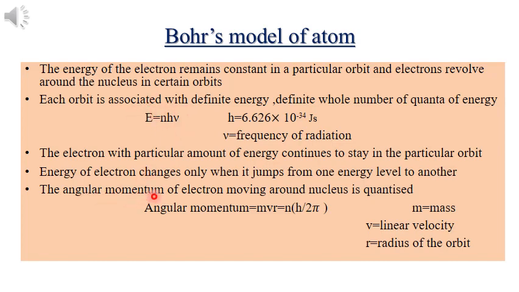And also, the angular momentum of the electron moving around the nucleus is quantized. That is equal to mvr, where m is the mass, v is the linear velocity, and r is the radius of the orbit. Thus, we can say that the angular momentum of the electron may be simply h by 2 pi or whole number multiples of it, like h by 2 pi, 2h by 2 pi, 3h by 2 pi, etc. And it is known as quantization of angular momentum.